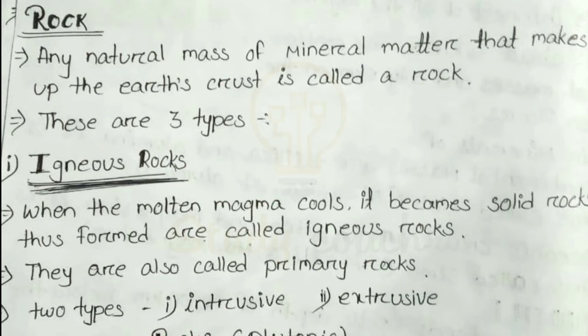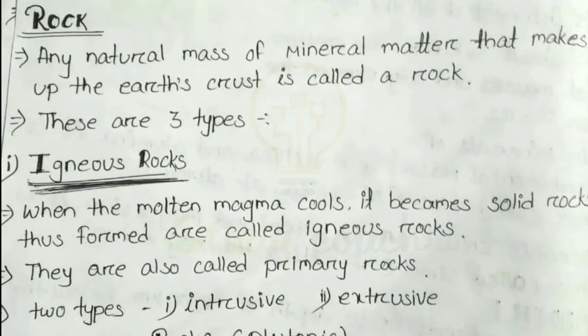So first of all, what is igneous rock? When molten magma cools and becomes solid, the rocks are called igneous rocks. It means igneous rocks are formed by molten magma when it cools down and converts into solid rock. Those rocks we can call igneous rock.